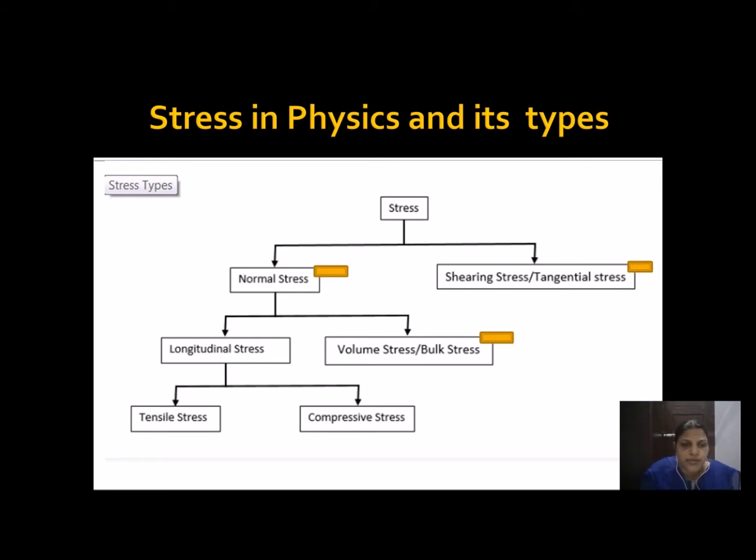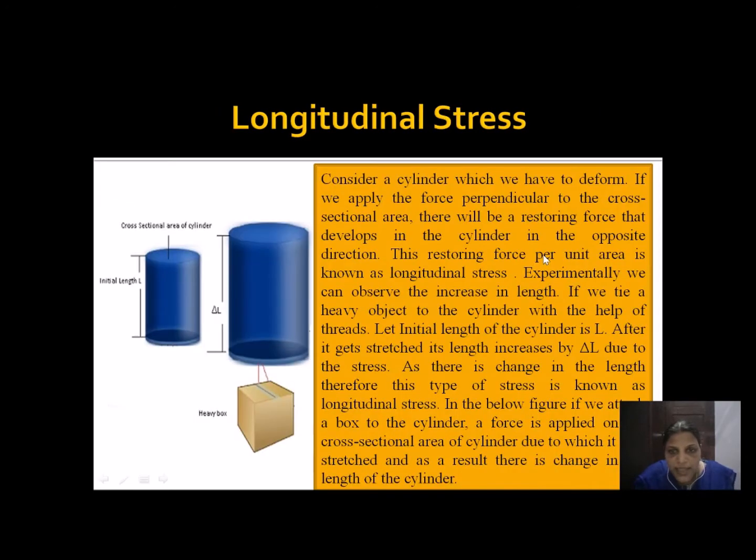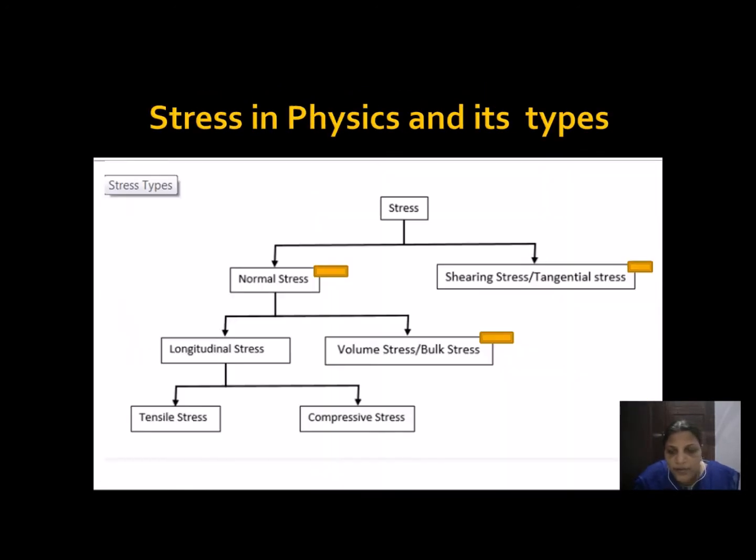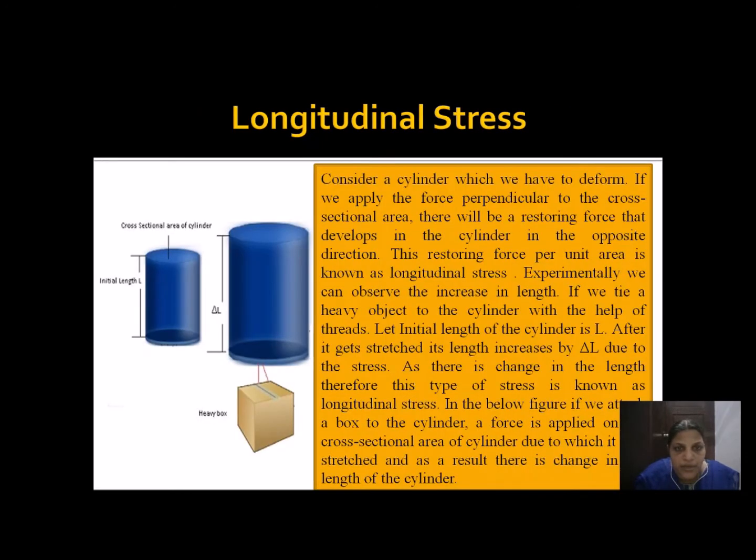And longitudinal stress is categorized as tensile stress as well as compressive stress. I have highlighted these three, and we are going to see them in detail. First, we are going to see normal stress, under which we will see longitudinal stress.